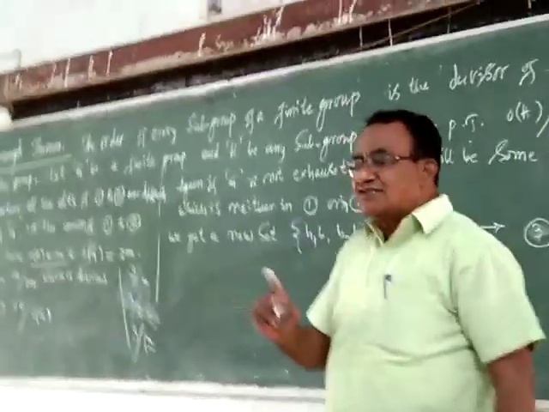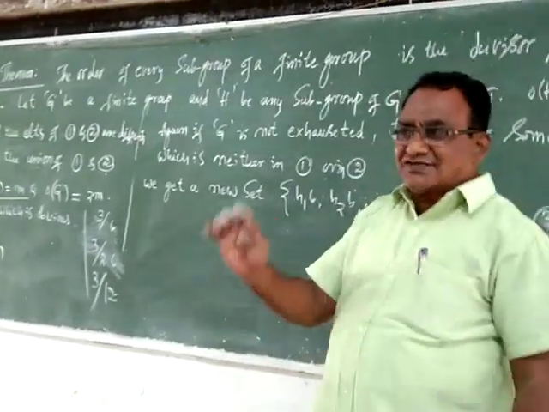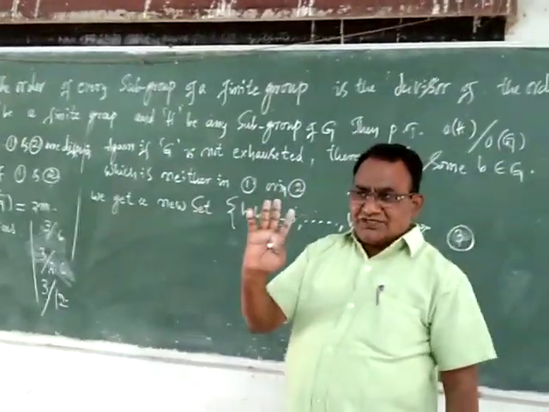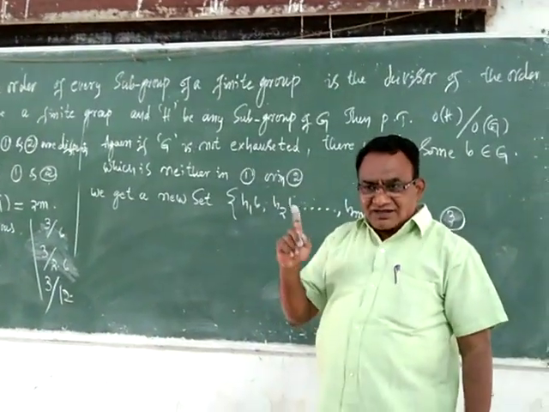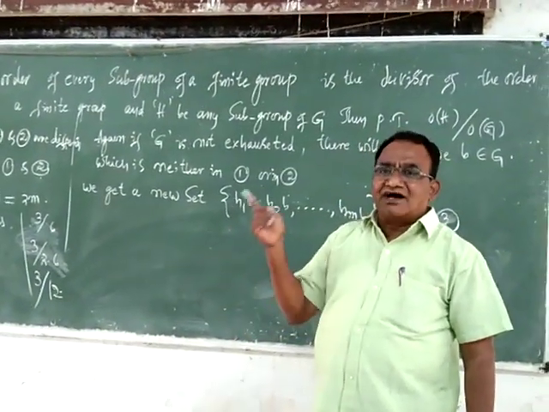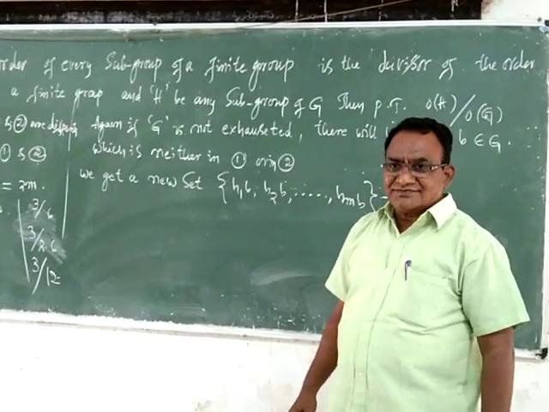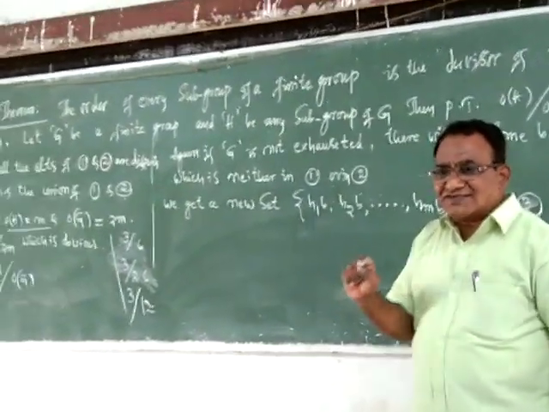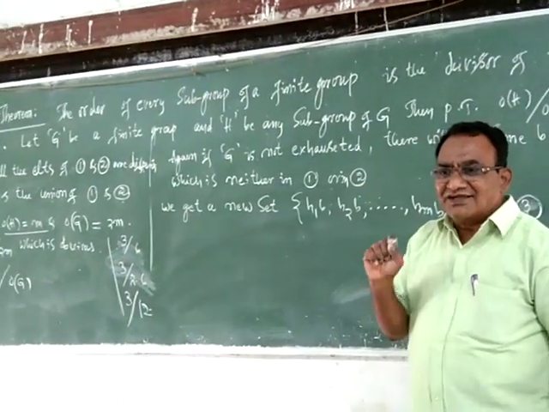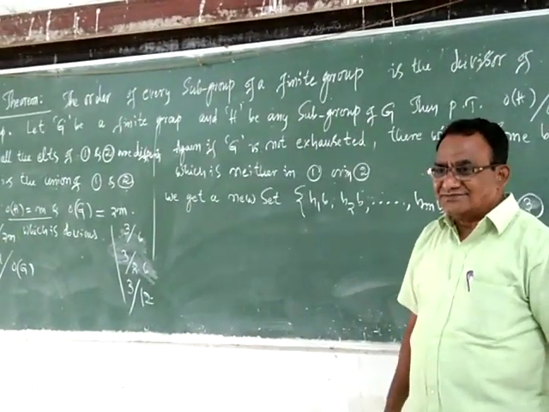Now please listen to me here. G is the union of result number 1, result number 2 and result number 3. Then my question is, what is the order of G?